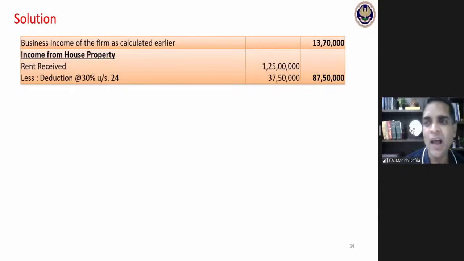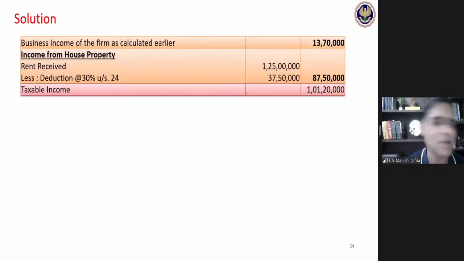Okay, I'm very sure none of you would have committed a mistake at least at this point, adding the total 1.25 crore. Each one of you would have considered this 30% deduction. So your house property income is 87 lakhs 50,000, and accordingly, my taxable income would be 1 crore 1 lakh 20,000.